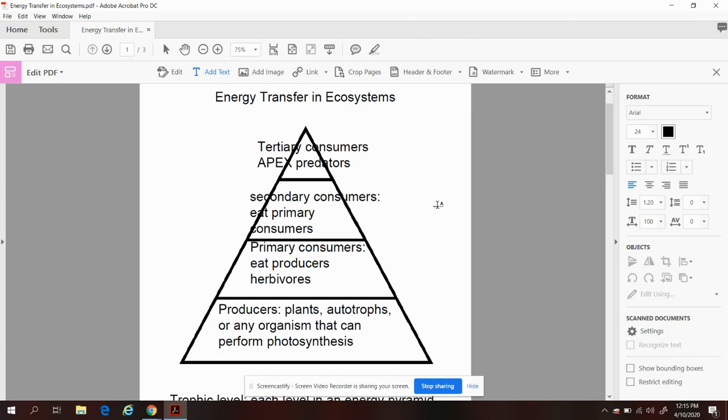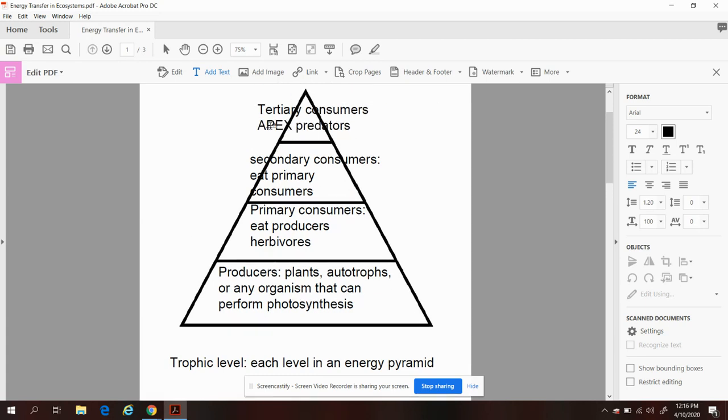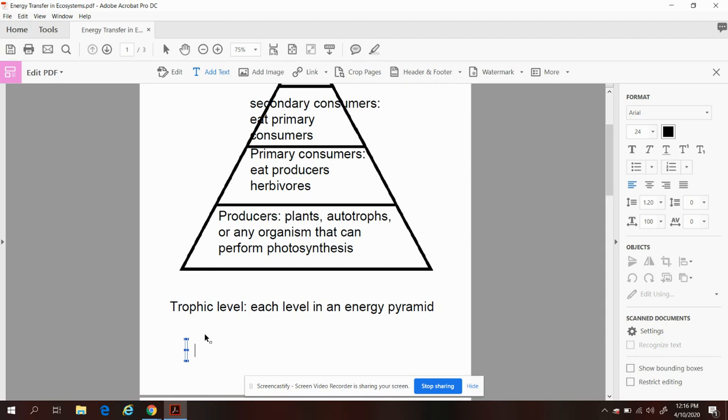So let me ask you a question. Thinking about all of these different vocab terms, if you guys were to walk into a forest, what's the first thing that you're going to see? You can say it all out. It's going to be plants or trees, right? Is it going to be bears? No. You're going to see a lot more plant life than you're going to see of tertiary consumers or apex predators. Why is that? That's because there is way more biomass in the producer level than there is in the tertiary consumer level. So biomass, let's put this down here.